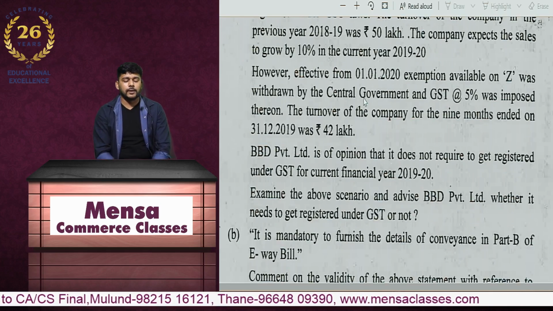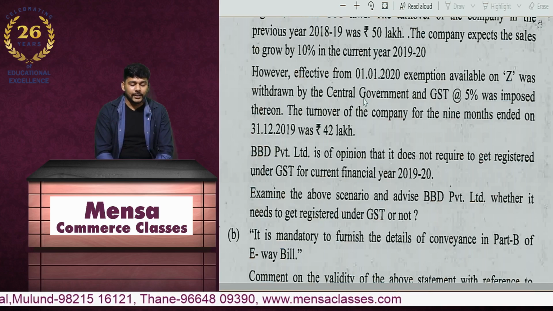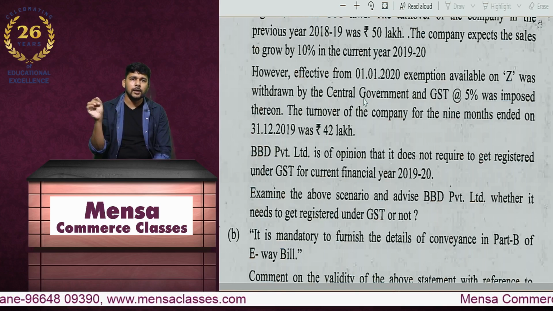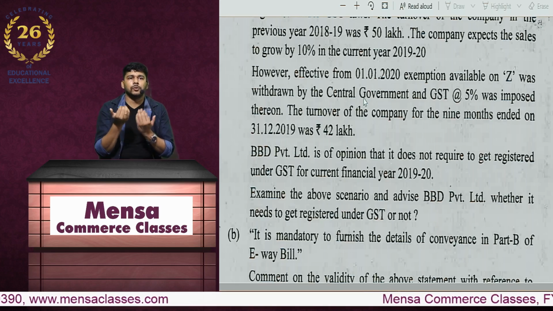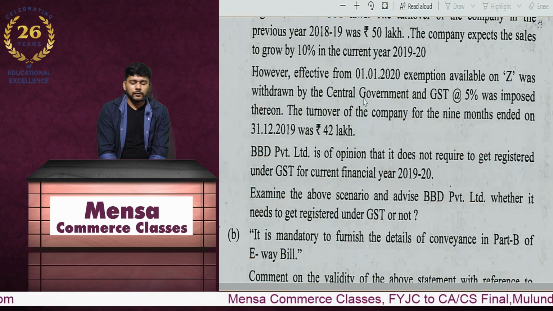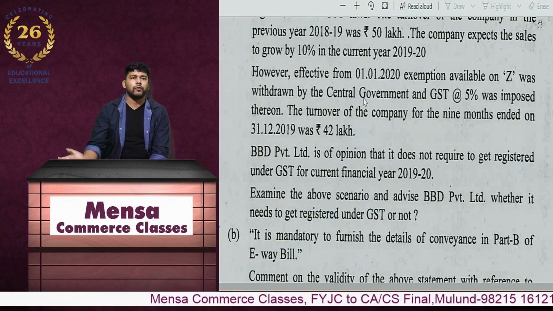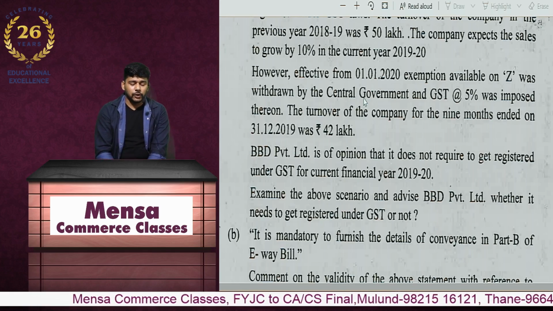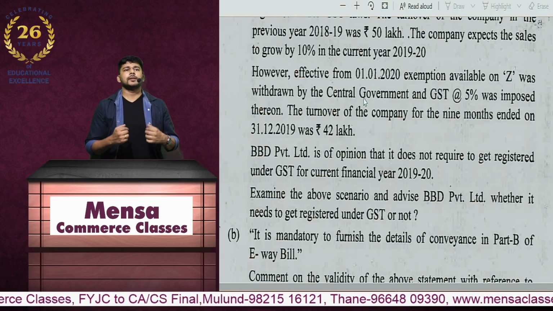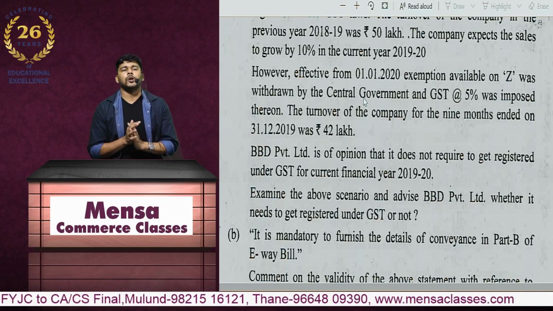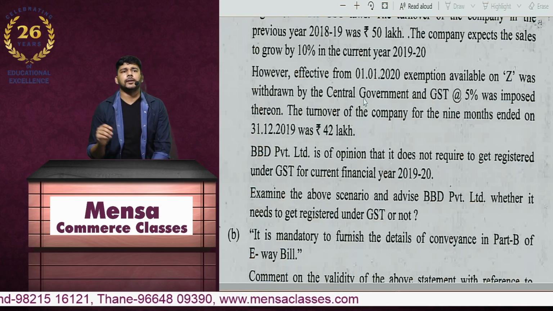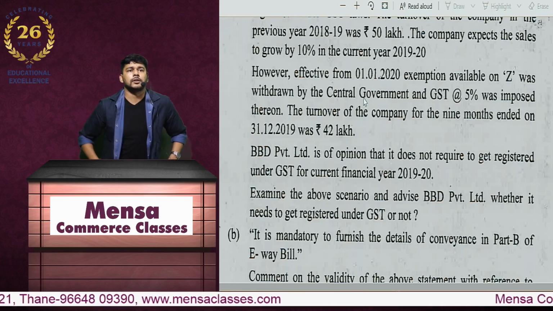However, with effect from 1st of January 2020, the exemption available on Z was withdrawn. So during the year 2019-20, from 1st of January onwards, his goods have become taxable, and 5% GST was involved. The turnover of the company for the 9 months ended 31st December was 42 lakhs. Now, this company is of the opinion that it does not require to get registration under GST for the current financial year 2019-20. So what is the scenario? Even though the company was selling taxable goods, assume that they are dealing only in the taxable goods, they do not have any other kind of registration requirement.